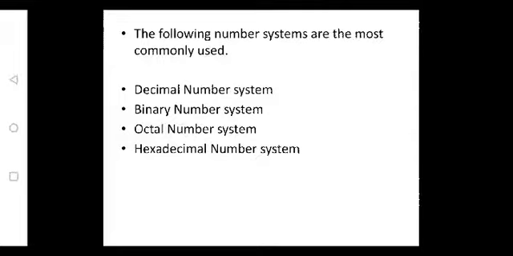But we are not representing the numbers as 0 to 15. Instead, we represent 0 to 9 as it is, but 10 to 15 are represented as A to F. That is 10 equivalent to A, 11 equivalent to B, 12 equivalent to C, 13 equivalent to D, 14 equivalent to E, 15 equivalent to F. So these are the basic number systems.